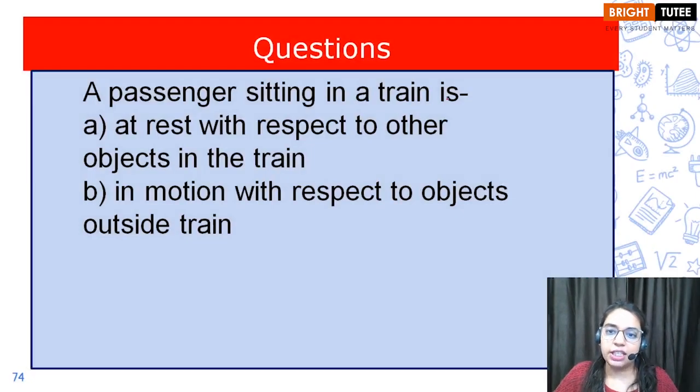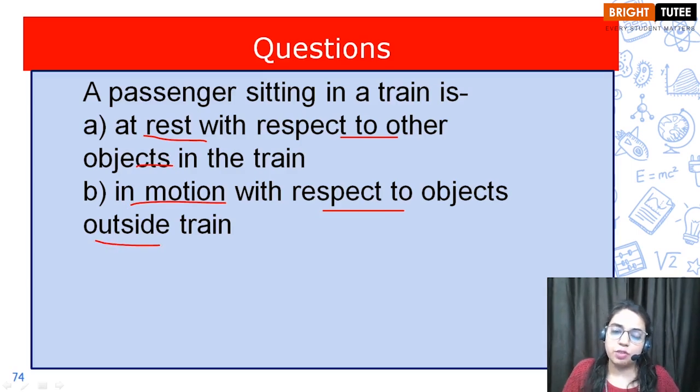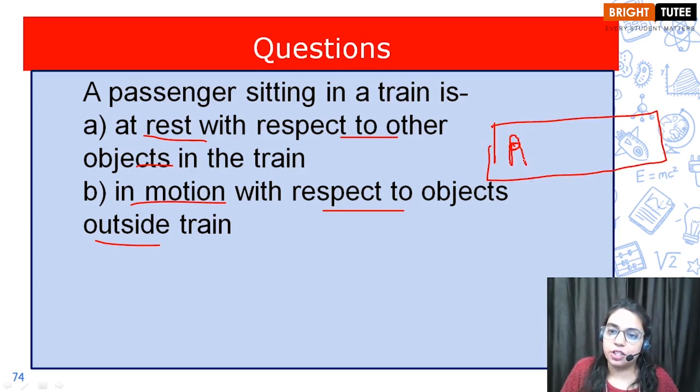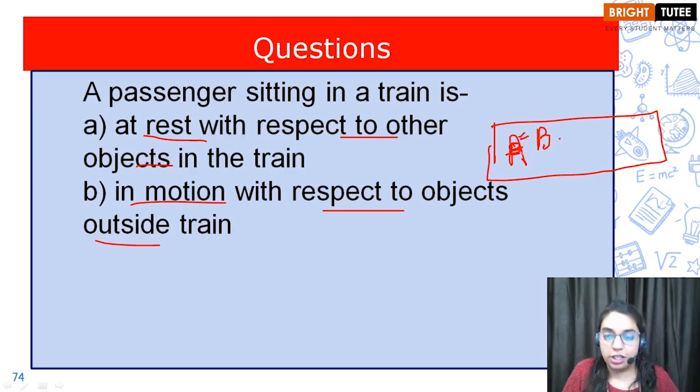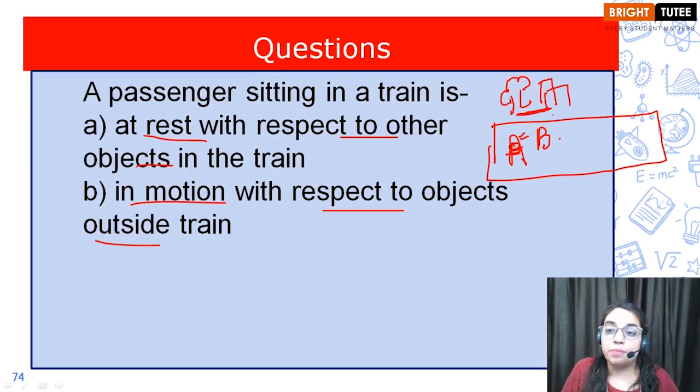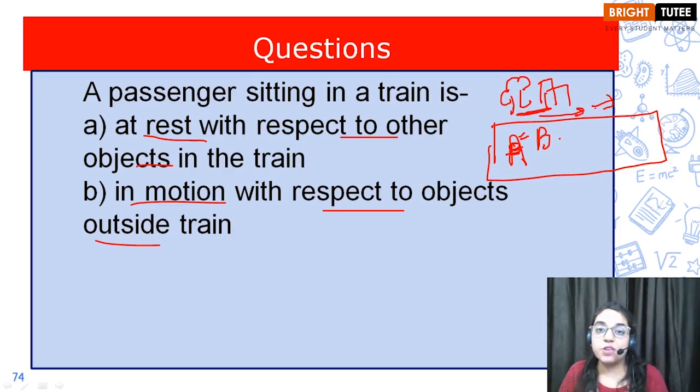A passenger sitting in a train is at rest with respect to the other objects in the train, or is in motion with respect to the objects outside the train? So children, say we have a train and you are sitting inside it. This is your position, okay? If we compare you with the other passengers who are also in a state of rest, then you will be in a state of rest. But if we compare you to the stationary objects outside the train, like trees or buildings maybe, then you will appear to be in a state of motion because you are inside a train which is moving.